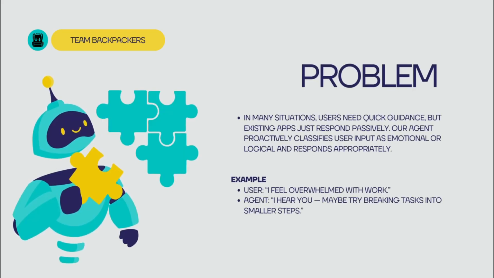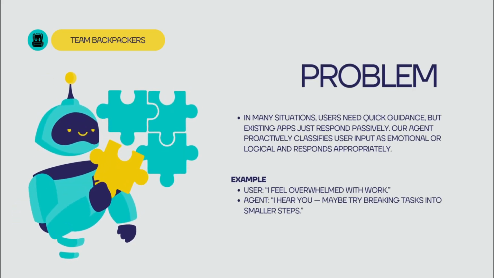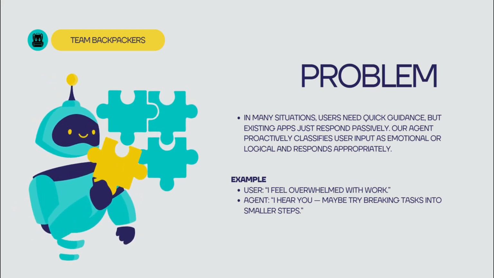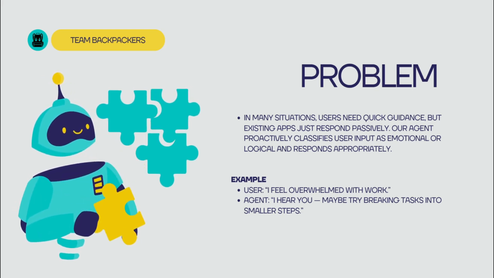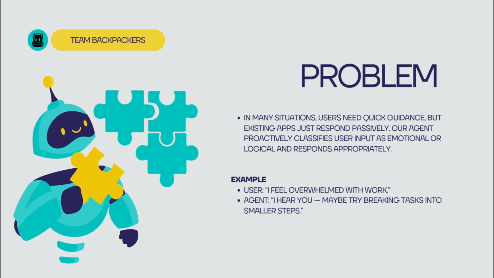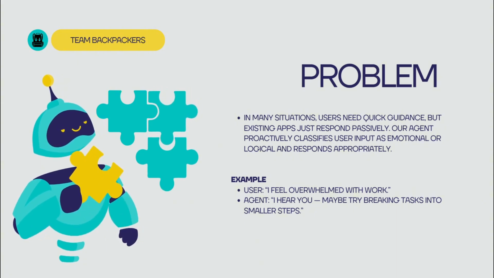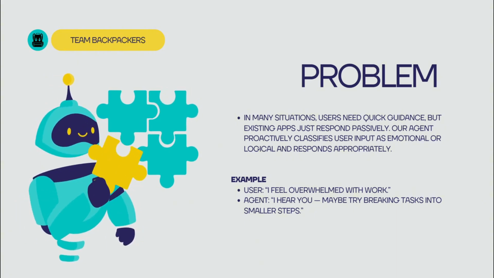So, our problem was that agents and even AI do not understand the context of a conversation, and they tell you information that you don't even need. For example, I'm telling the agent I feel overwhelmed at work and it just gives me basic advice like, maybe try breaking tasks into smaller steps, and that's not the solution.